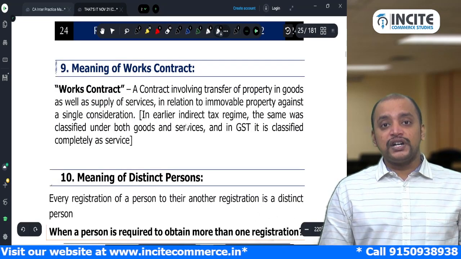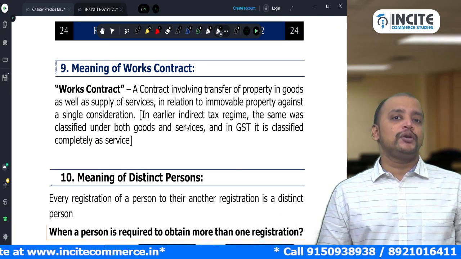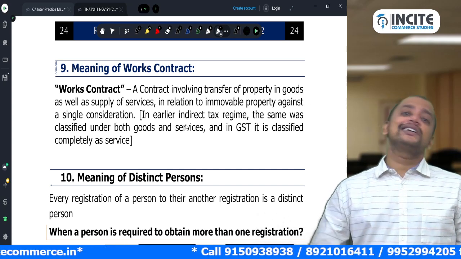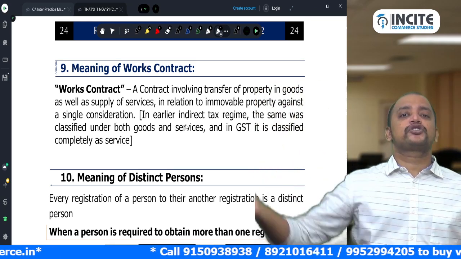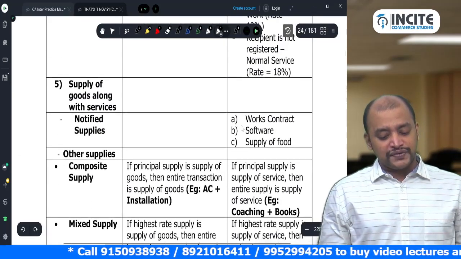When is it excluded from supply? It is in relation to immovable property. No, it is not sale of immovable property. Only when the entire consideration is received after the completion certificate, it is excluded from supply. But otherwise, it will be covered under supply and it will be treated as supply of service.